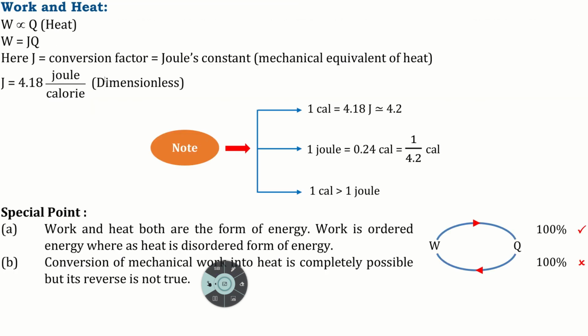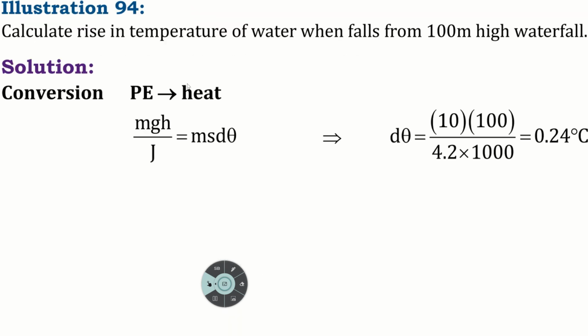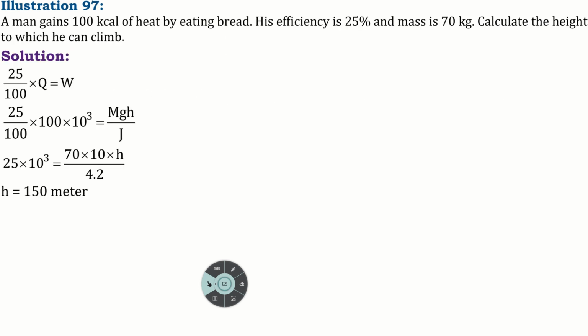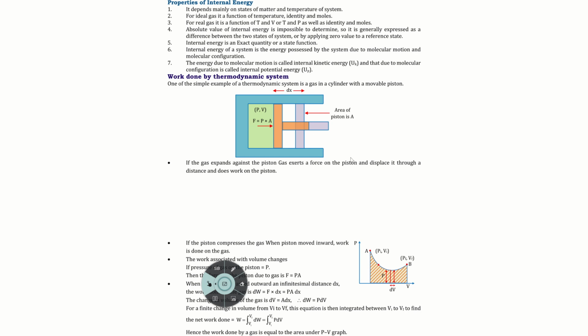We wrote down this particular idea, work and heat. We also wrote down the formula for the work done by a gas. What is the formula for work done by a gas? P dV. P dV is the formula for work done by a gas. The gas applies a force F. The work done by the gas is F into dx. Force is pressure into area. So the work done is pressure into area into dx. Area into dx is dV. So work done by a gas is P dV.